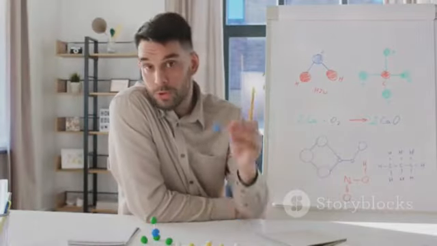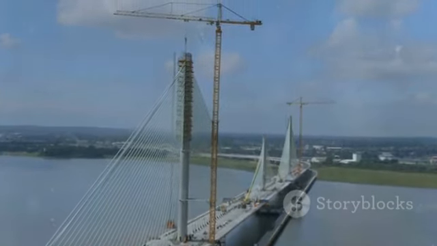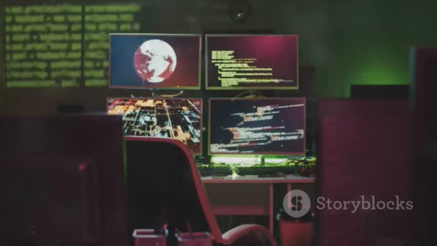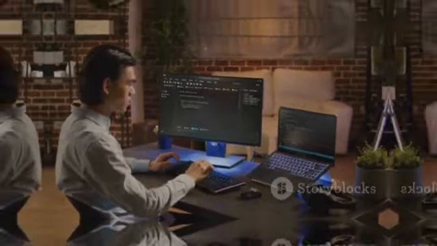NGROK is like a bridge connecting your local server to the internet. It generates a unique public URL for your local server. Useful for testing, sharing projects, or accessing your home network. Always use a secure connection and keep NGROK updated.